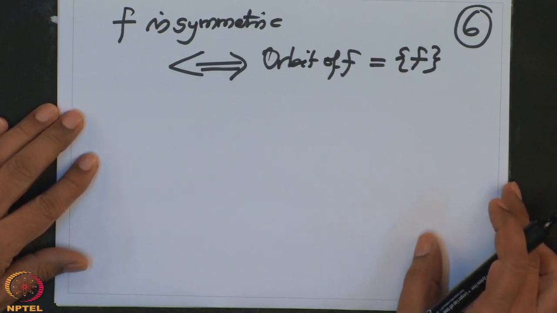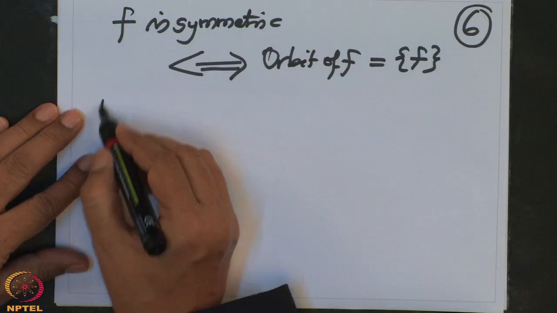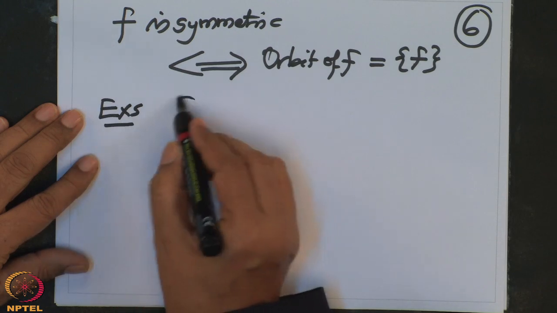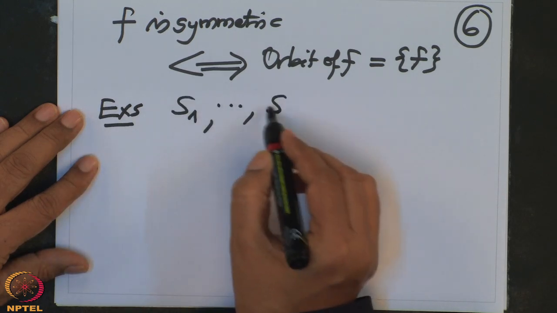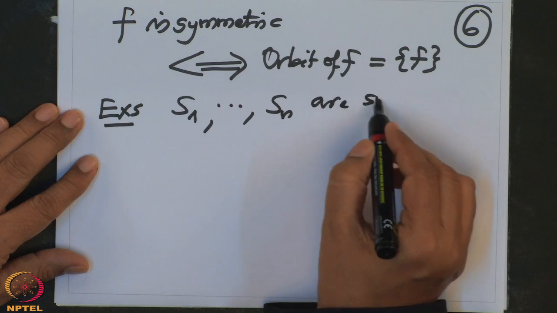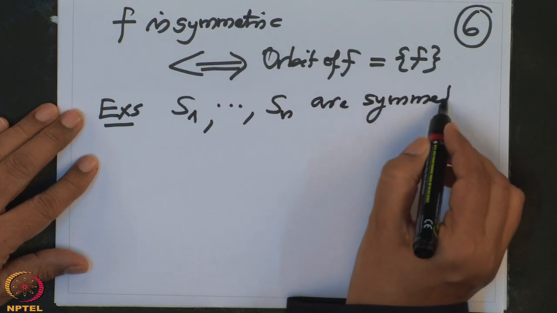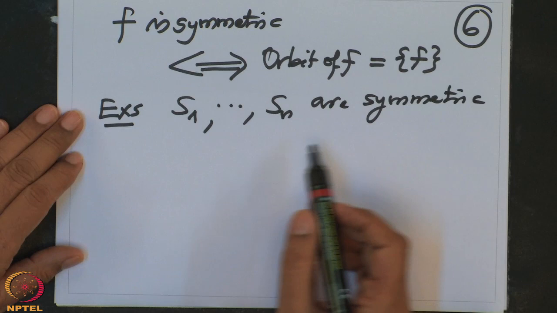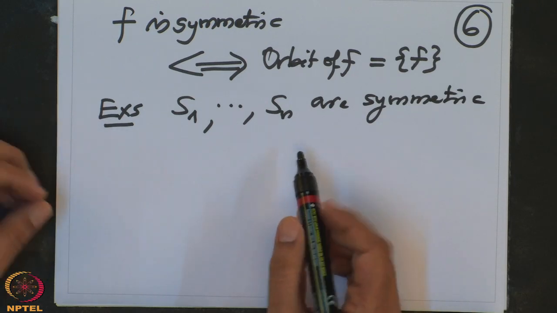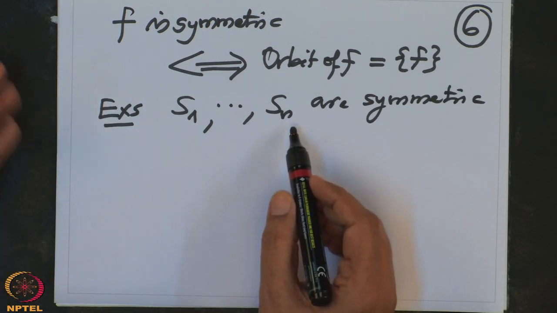And this theorem therefore explains, so examples of symmetric polynomials are all these polynomials S1 to Sn, and they are called elementary because the definitions of S1 to Sn are very elementary: S1 is the sum, S2 is you take products 2 at a time and their sum, S3 is products 3 at a time and their sum, and so on.